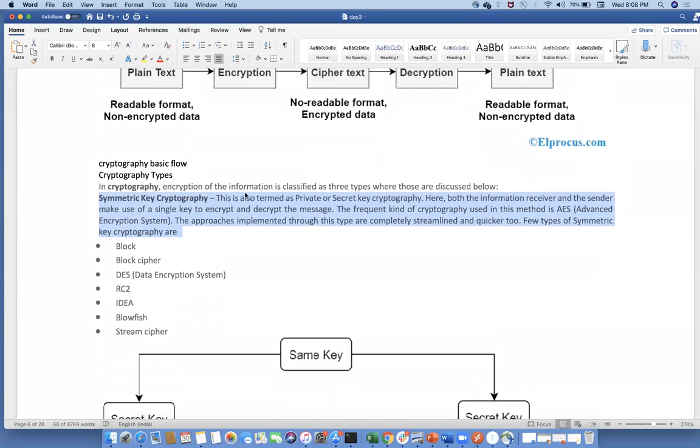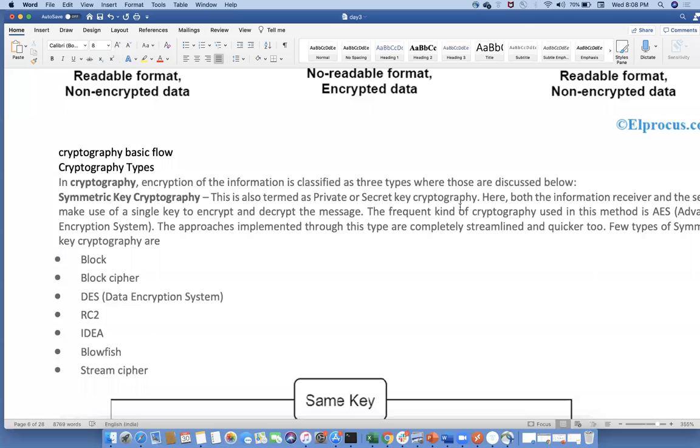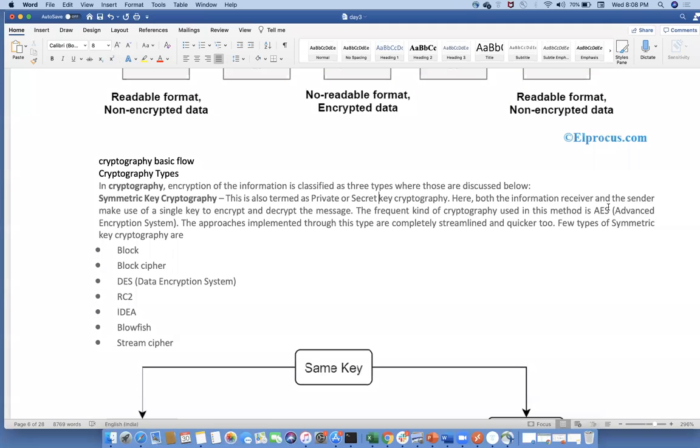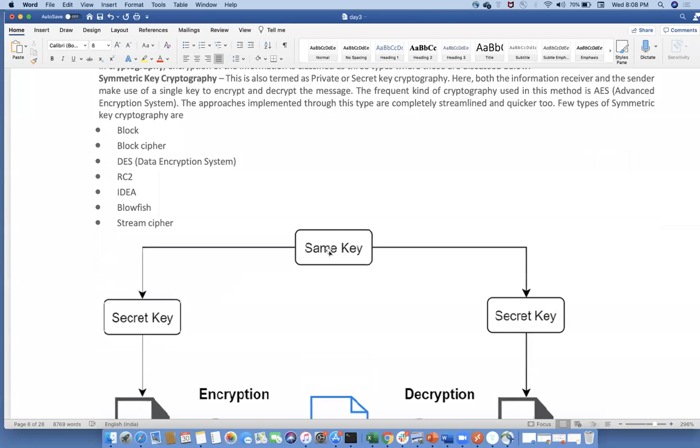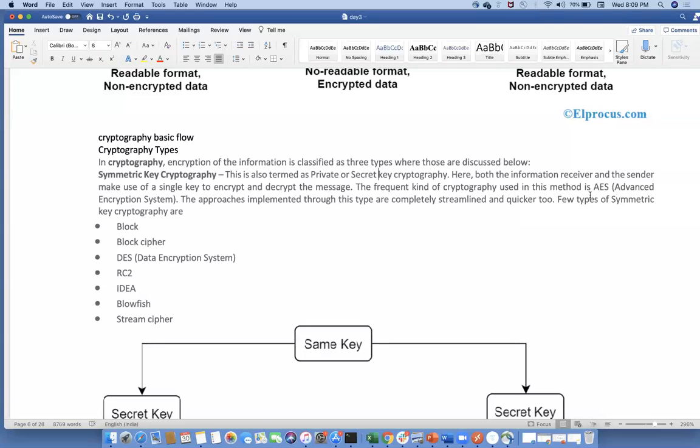So symmetric key is basically encryption of the information, classified into 3 types. Now, what is the symmetric key here? Basically, this is also termed as private or secret key cryptography. Here, both the information receiver and the sender make use of one single key to encrypt. Only one key they will use. This is the frequent kind of cryptography using this method, AES, I mean Advanced Encryption Standard. The approaches implemented through this type are completely streamlined and quicker too.